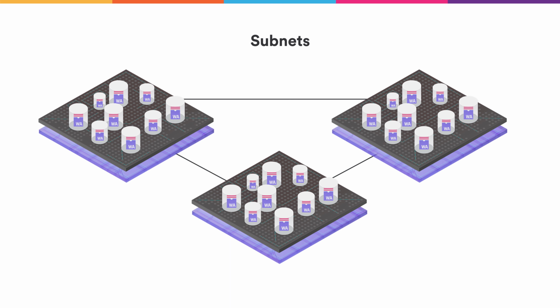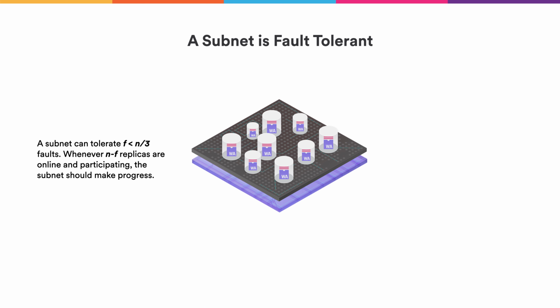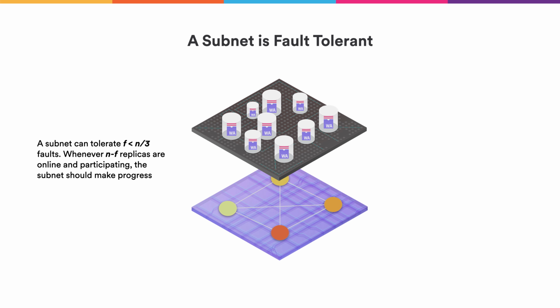Within each subnet, we want to make sure that canisters run securely and reliably. Securely meaning that the state of the canister only changes according to the rules of the canisters and cannot be tampered with, and reliably meaning that canisters in the subnet do not suddenly stop running. We do that via an approach called replication. If we look under the hood of a subnet, we see that it's powered by multiple replicas. This is a process that we call replication.